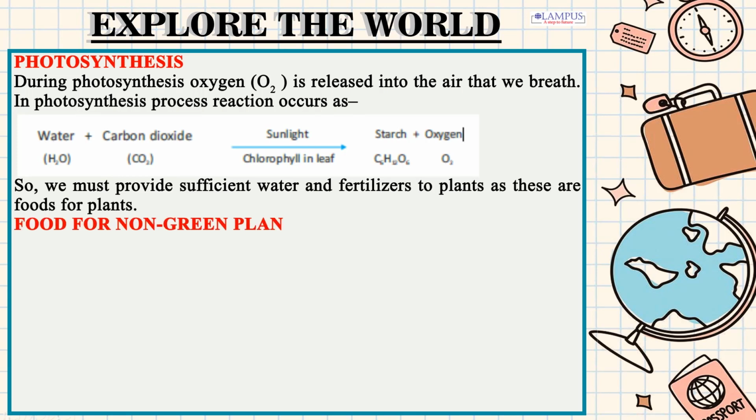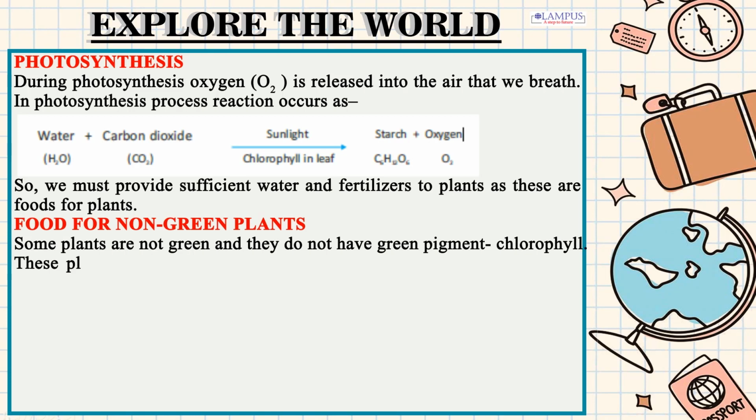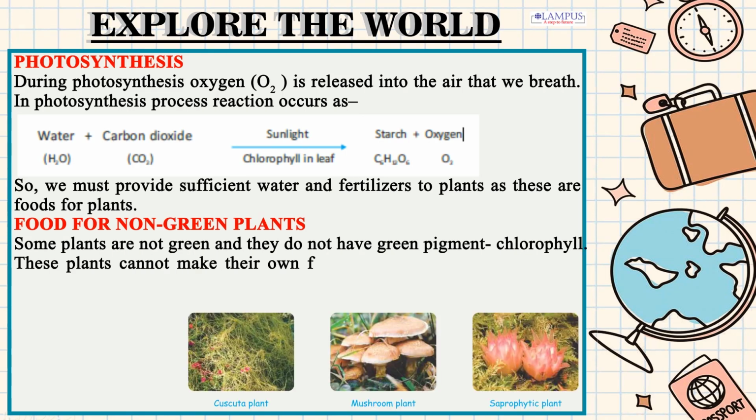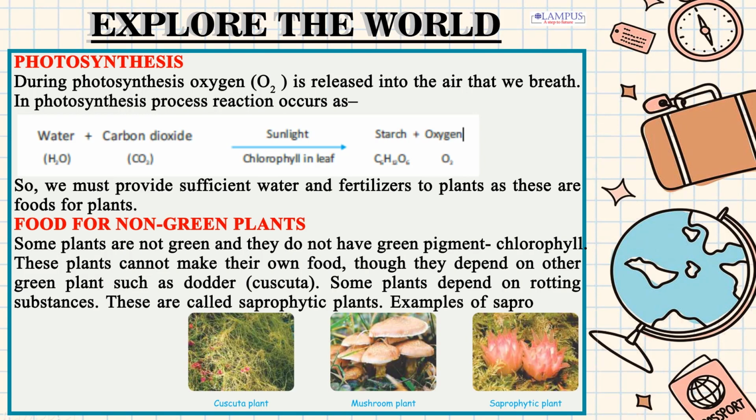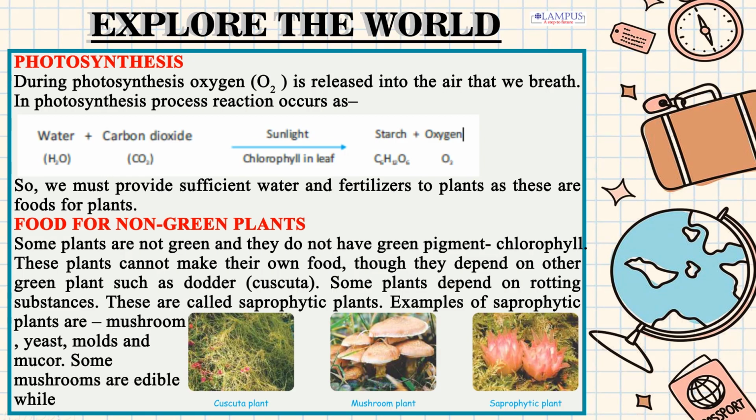Food for non-green plants. Some plants are not green and they do not have green pigment chlorophyll. These plants cannot make their own food, so they depend on other green plants such as dodder, cuscuta. Some plants depend on rotting substances. These are called saprophytic plants. Examples of saprophytic plants are mushroom, yeast, molds and mucor. Some mushrooms are edible while others are poisonous.